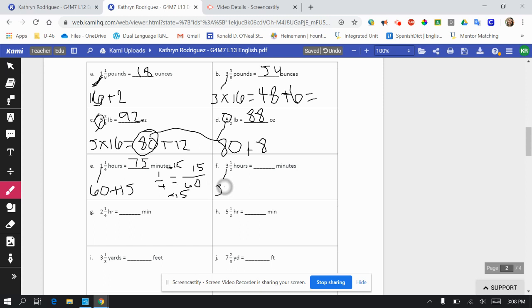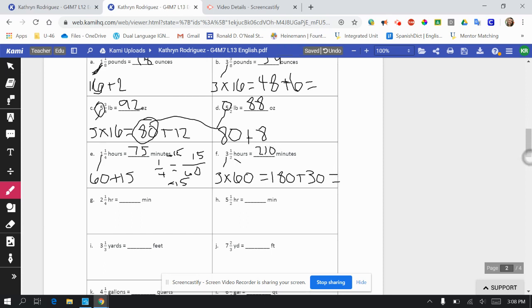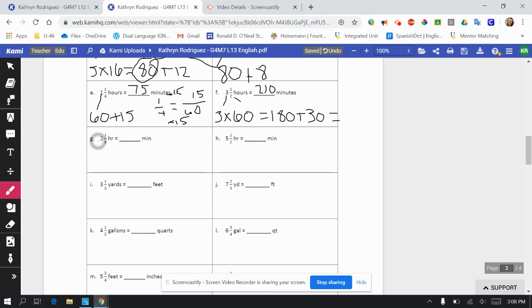All right, 3 times, there are 60 minutes in each of those hours. 180 plus, and now the half hour will be 30 minutes. 210 minutes. 2 hours will be 120 minutes. I'm getting that by saying 2 times 60. Then 1/4, which I already found up here to be 15. I'm going to borrow my thinking. 120 plus 15 is 135.